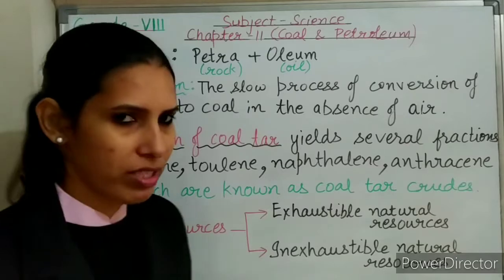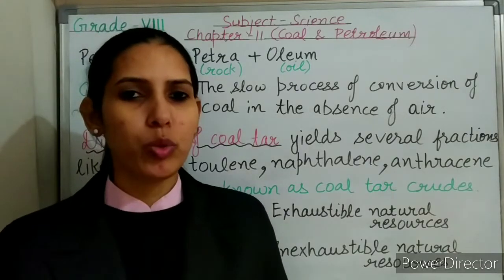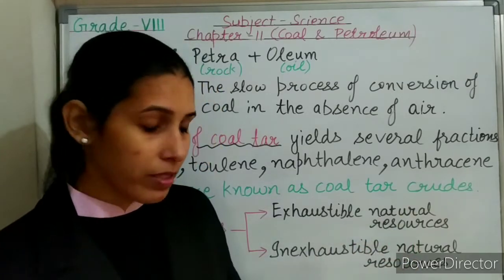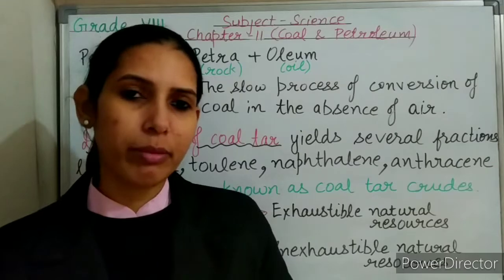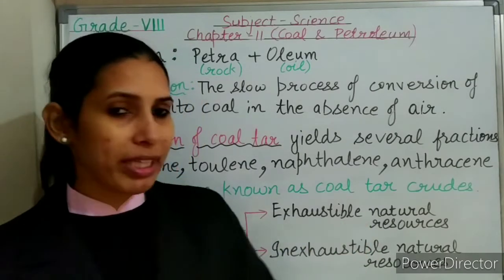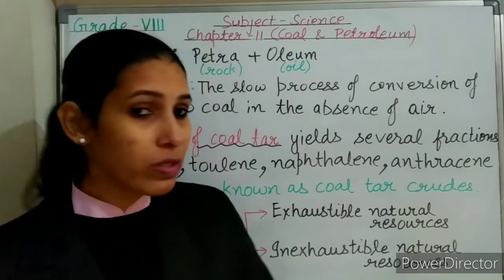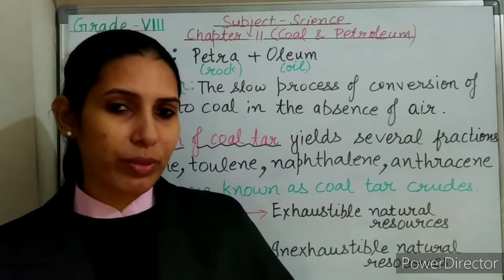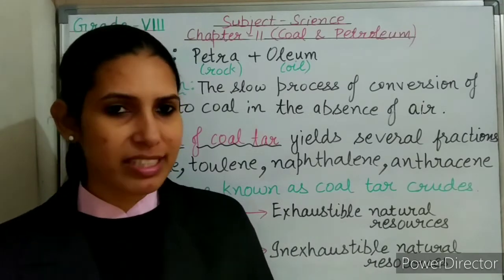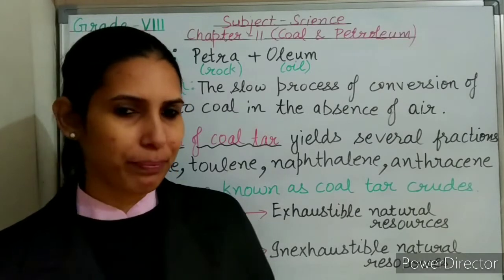So I am starting with exhaustible natural resources. Exhaustible means something which can be used up completely. The exhaustible natural resources are the resources which are available in nature in limited quantity, or we can say in fixed quantity. Due to human activities and the overuse of these natural resources, they will be exhausted, or we can say they will be used up completely. Examples are coal, petroleum, natural gas, minerals, etc.